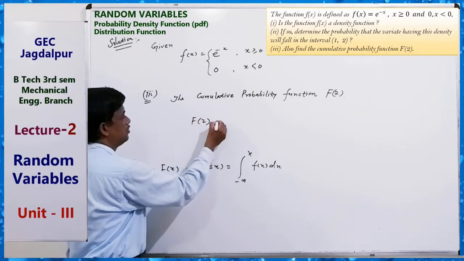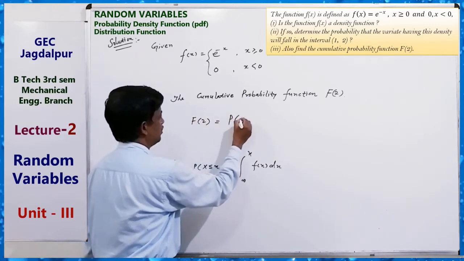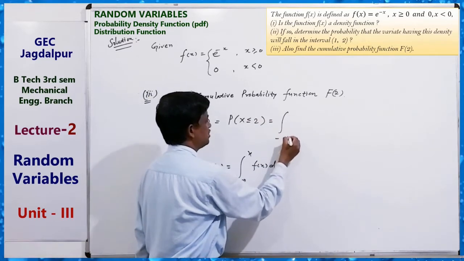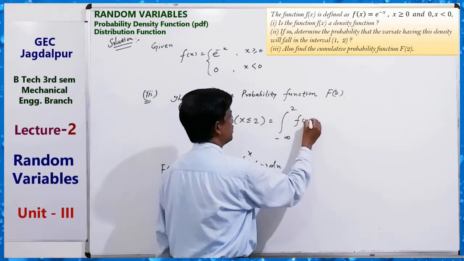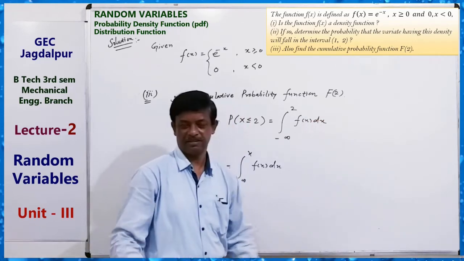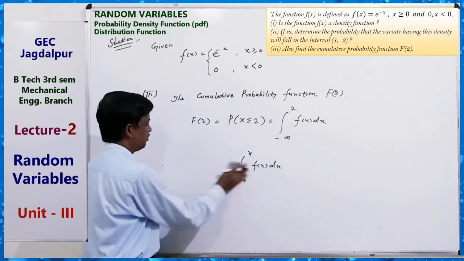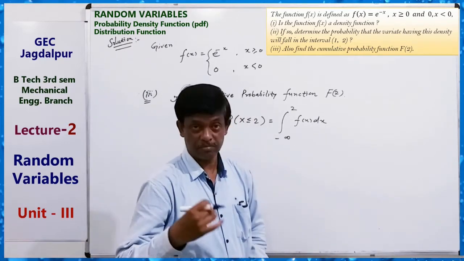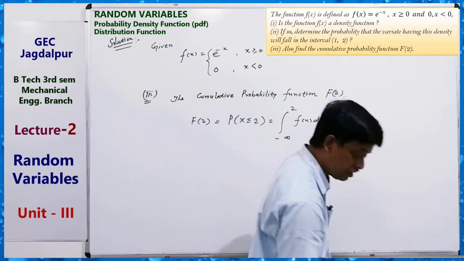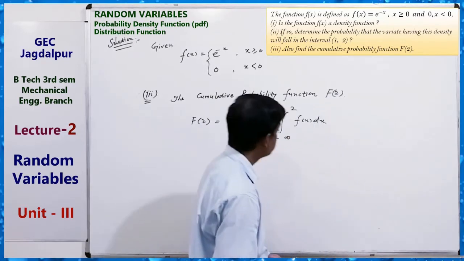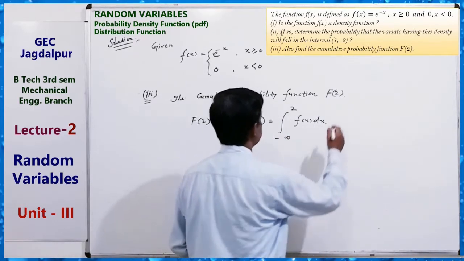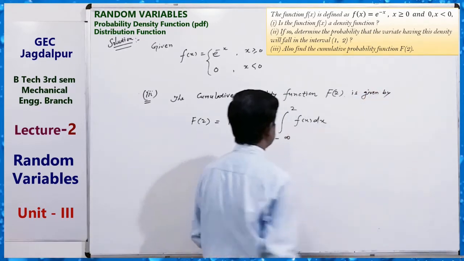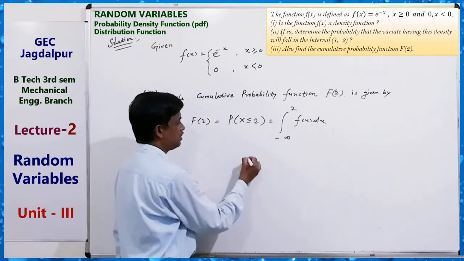F(2) is equal to what? Probability X is less than or equal to 2. That is the integral from minus infinity to 2 of f(x) dx. We just have to solve it. This is the cumulative probability density function, or cumulative probability distribution function also. So this is equal to like this, F(2) is given by like this. Clear? So this is equal to what?